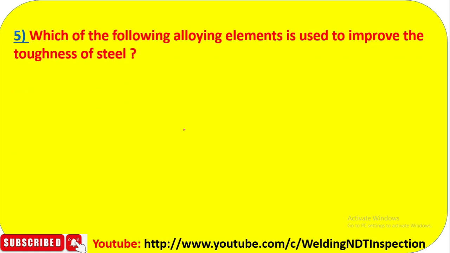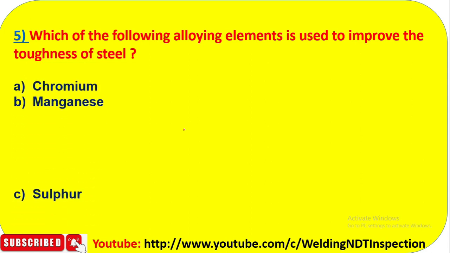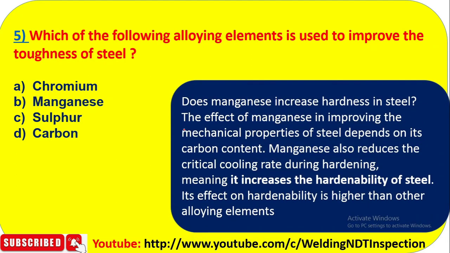Question number 5. Which of the following alloying elements is used to improve the toughness of the steel? Which alloying element, when used in steel, will improve the toughness of the steel? Chromium, manganese, sulfur, carbon. Which one is the correct? So we'll go to the explanation.